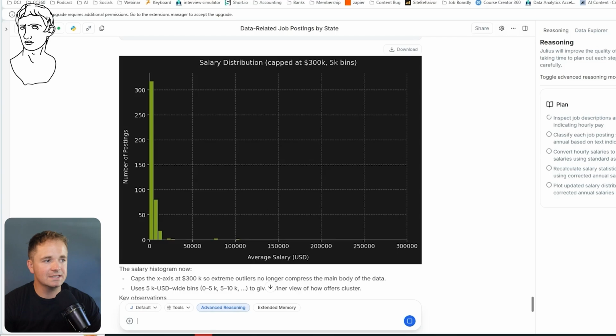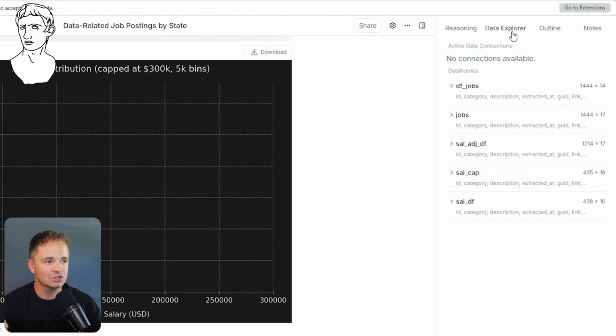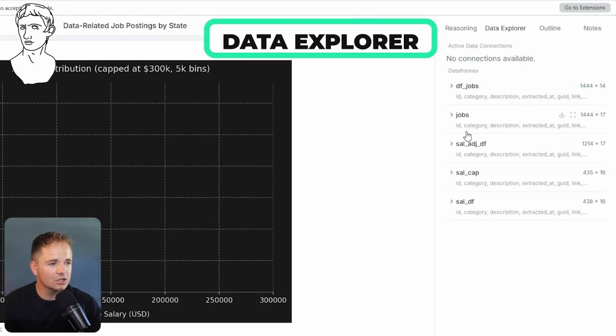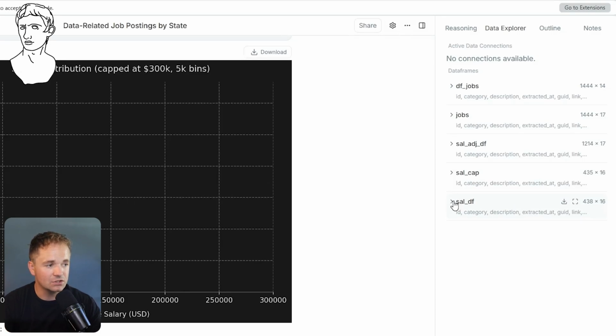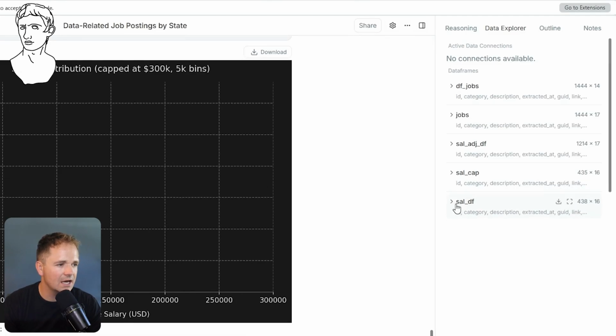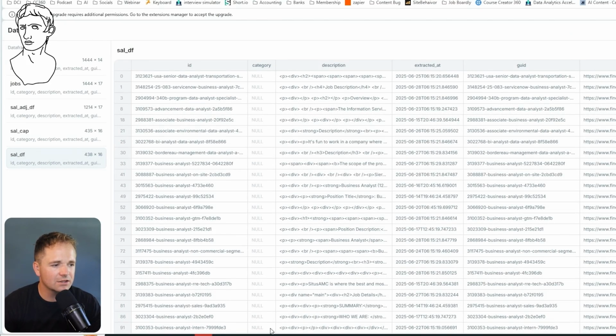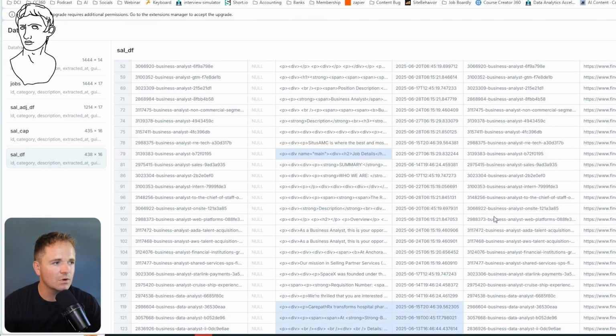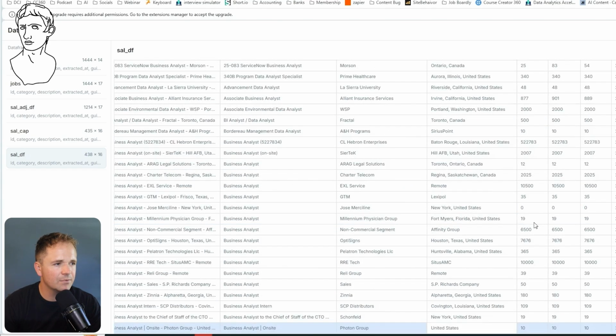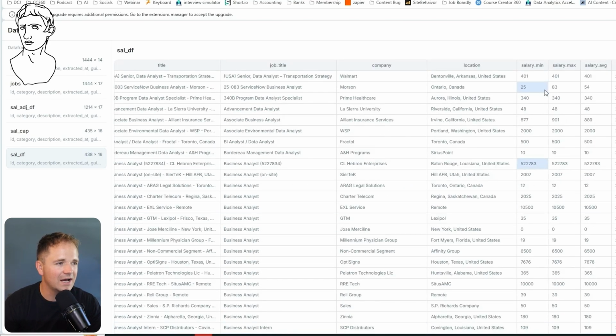All right, and while Julius is thinking, I just remembered a really cool feature they have, which is called Data Explorer. This actually lets you look at the data frames that Python's creating, or the tables. So for example, we know that there are about 438 different jobs, right? And so I can just open this up, and it will show me the data table that it's actually looking at. And so I can look at this and try to figure out what's going on. So for example, look at salary min at 25, salary max at 83, salary average 84. And so I don't think that's quite converting hourly jobs into salaried jobs.